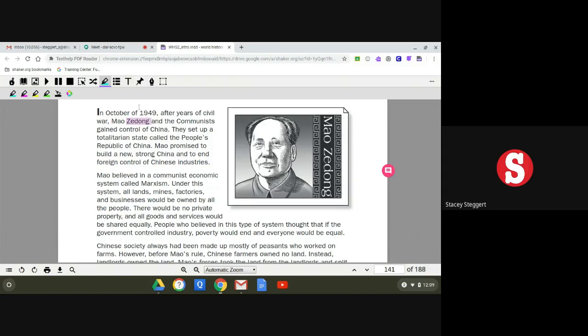We're going to look for when. When did this happen? Well, the paragraph mentions this date, October 1949. So blue is going to be when. Next is who. Who is the paragraph mostly about? This paragraph is mostly about Mao Zedong, pink, and the communists.